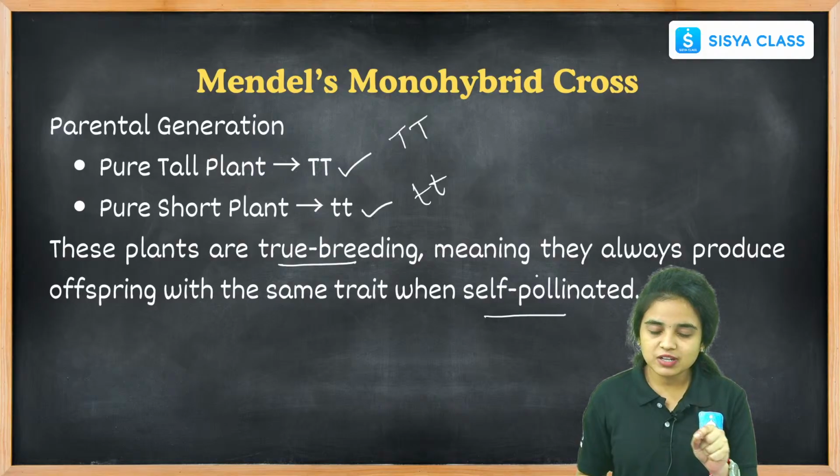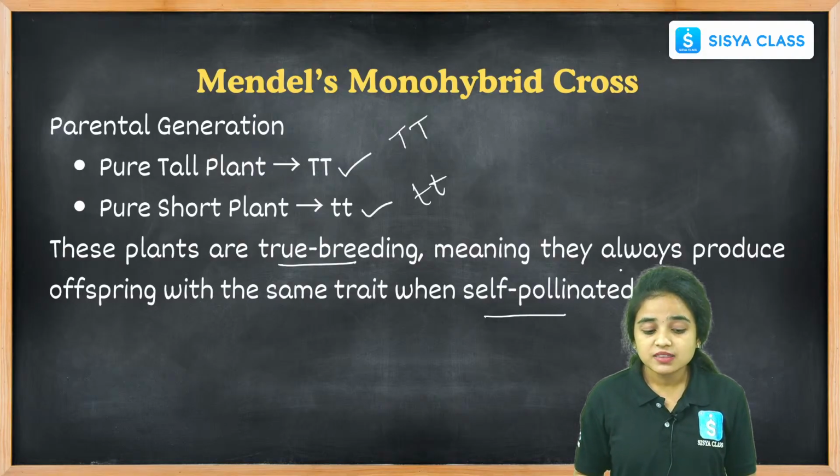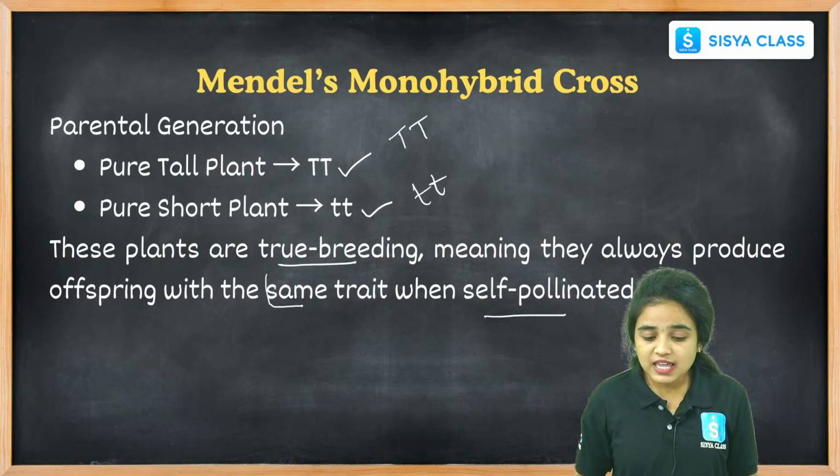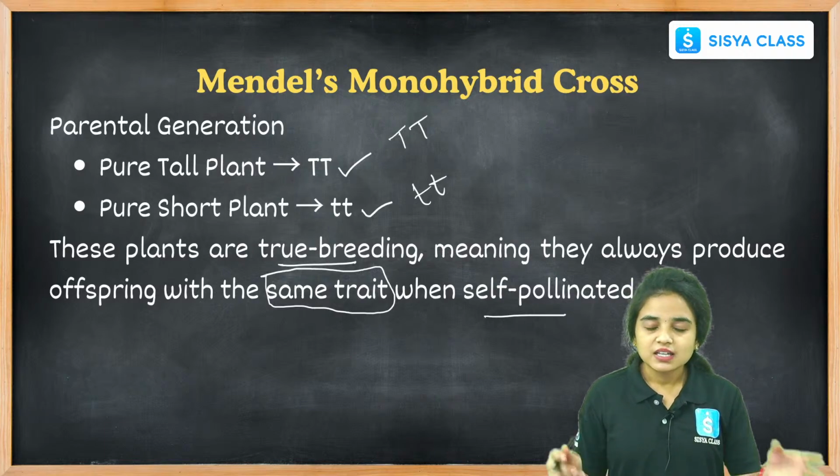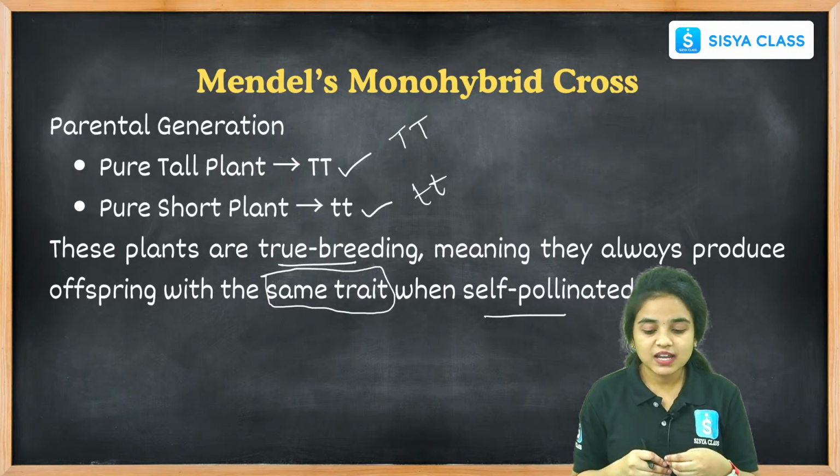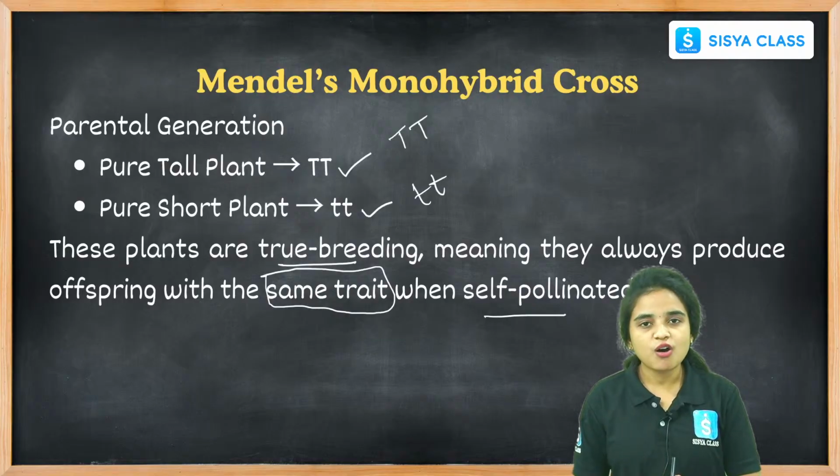Okay students, you have to remember the word self-pollinated. They produce offspring with the same trait because when they are self-pollinated, the same characters and the same trait are passed to the offspring.